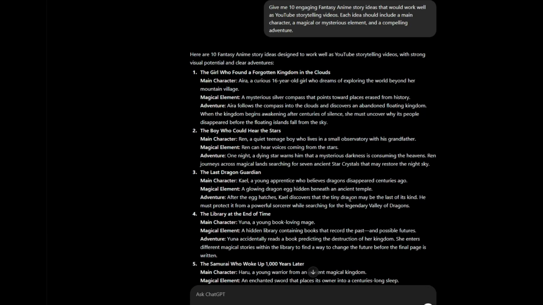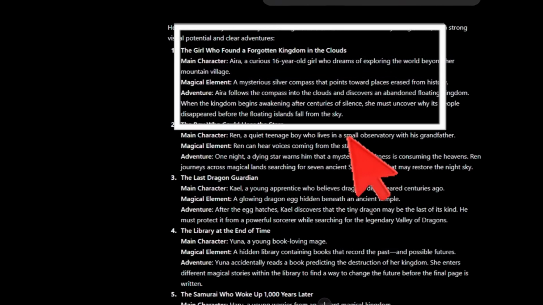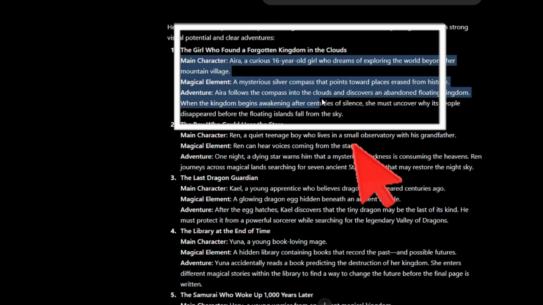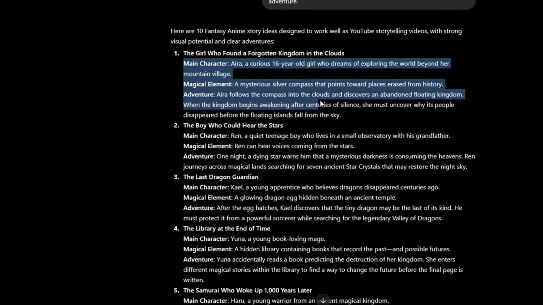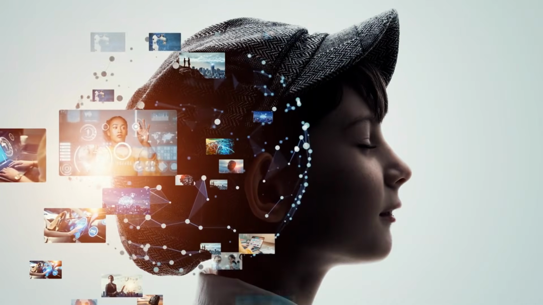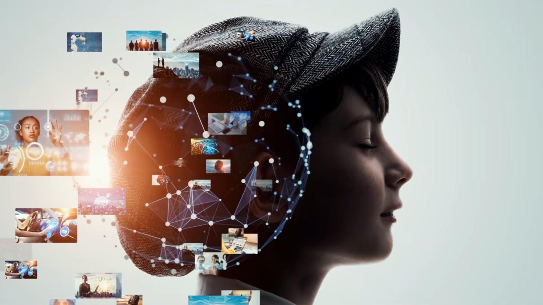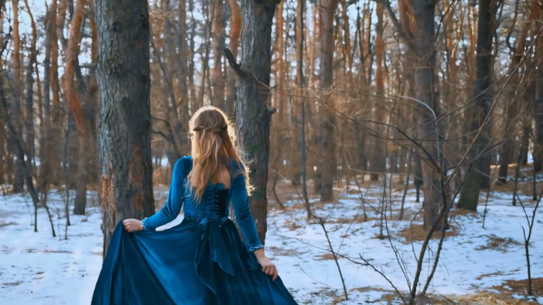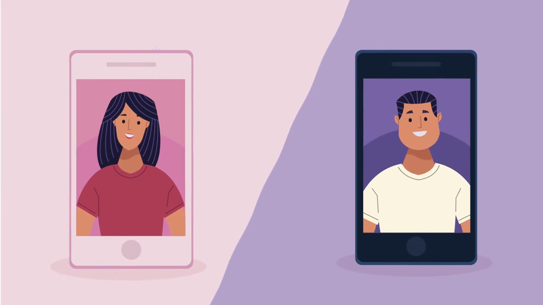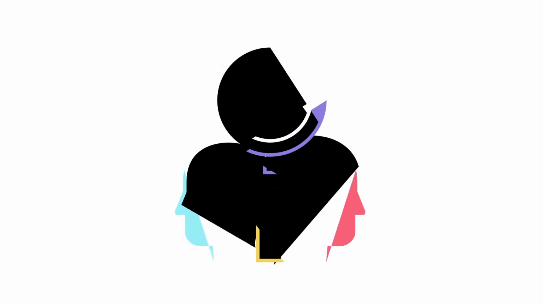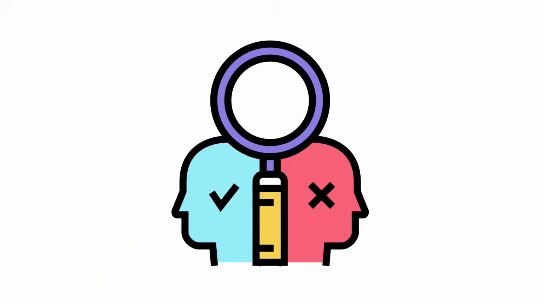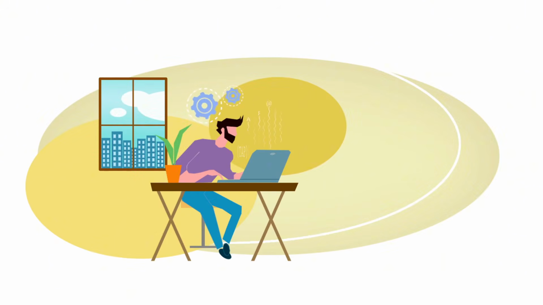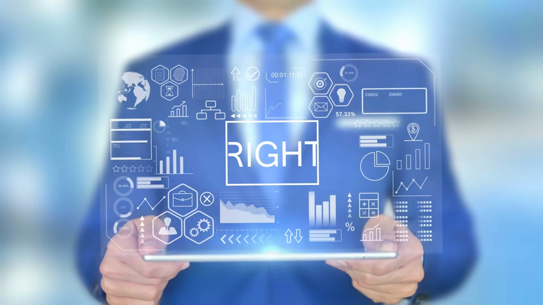Next, I'm going to develop this idea into a complete story. But before writing the story, I want ChatGPT to clearly define our main character from the beginning. This is important when creating anime with AI because the appearance of the same character can sometimes change from one scene to another. Having a clear character description from the start will make it much easier to make adjustments and keep the character more consistent later during the editing process.